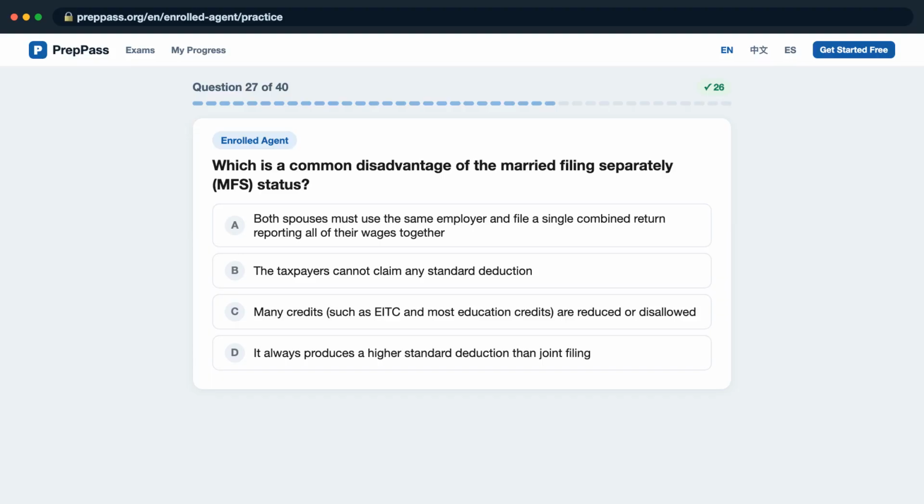Question 27. Which is a common disadvantage of the married filing separately, MFS, status? A. Both spouses must use the same employer and file a single combined return reporting all of their wages together? B. The taxpayers cannot claim any standard deduction. C. Many credits, such as EITC and most education credits, are reduced or disallowed. D. It always produces a higher standard deduction than joint filing.